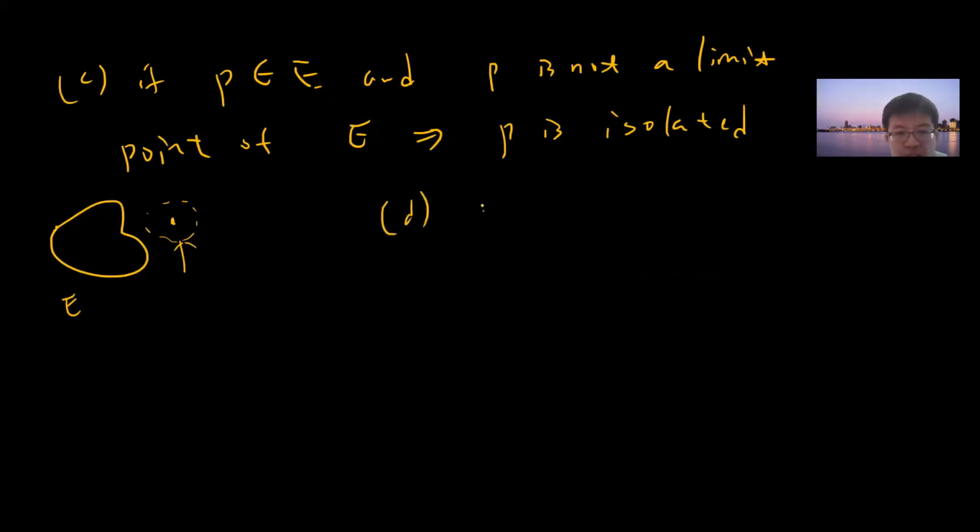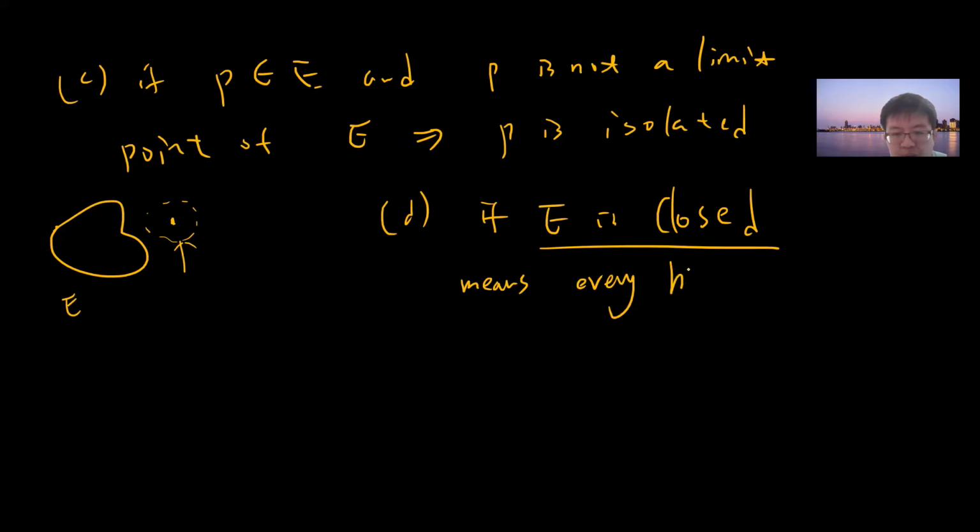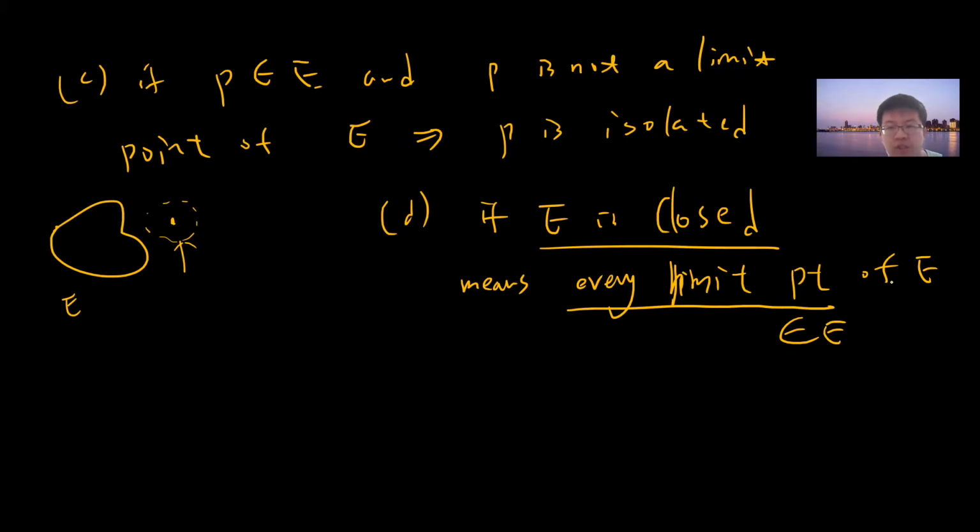Okay, so D: E is closed, so this is my closed definition. E is closed means that every limit point of E belongs to E. What I mean is that every limit point of this set E falls in E itself. You can view an open ball, and this open ball is not closed. The reason is that you can pick a boundary point, take any neighborhood, and you see this is a limit point, but this point does not belong to E itself because the ball is open.